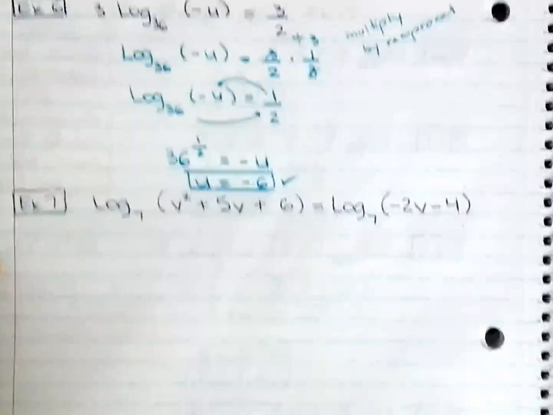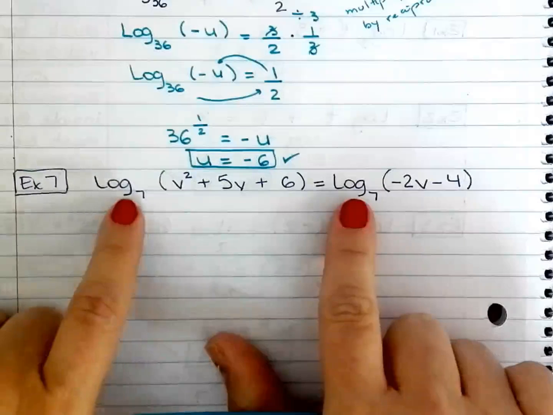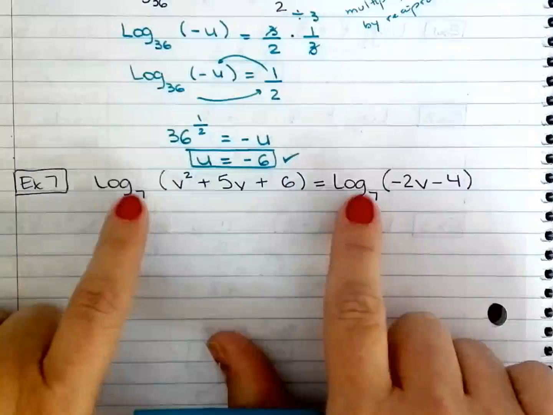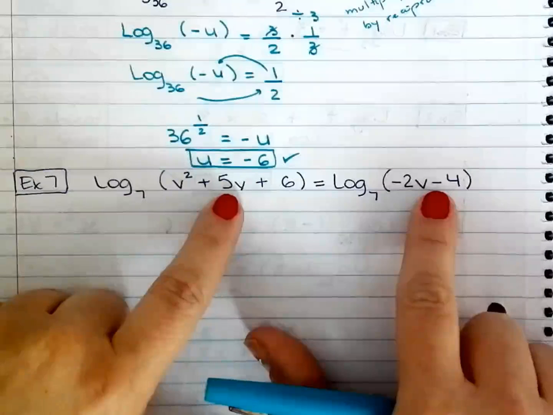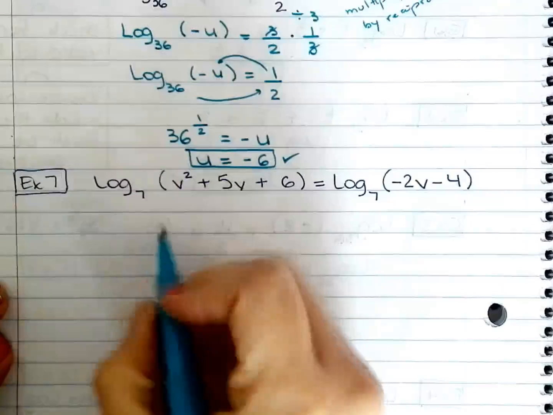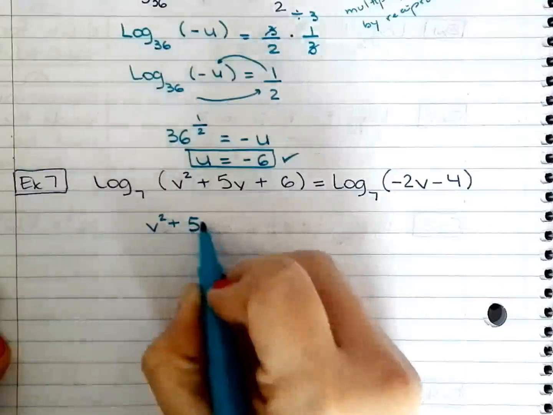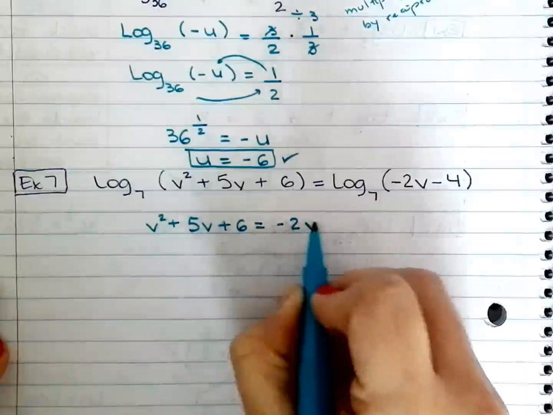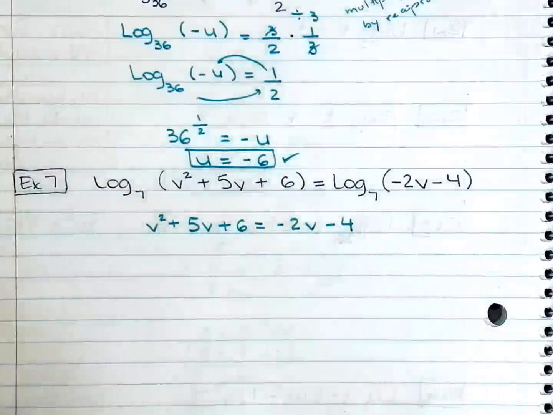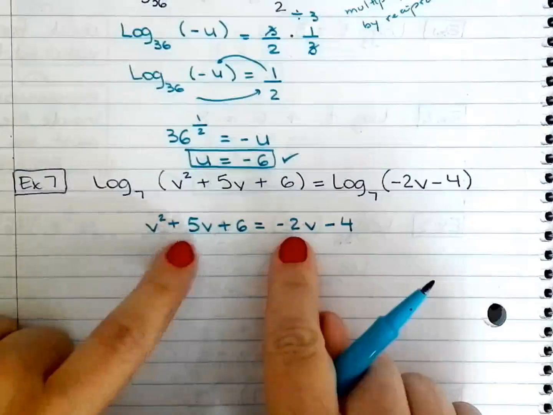Now the last one. When I have log with the same base on both sides, I can just make the arguments equal to one another. And that's how we're going to go about example 7. That's the equality property of logs. Okay. Add 2v to both sides.